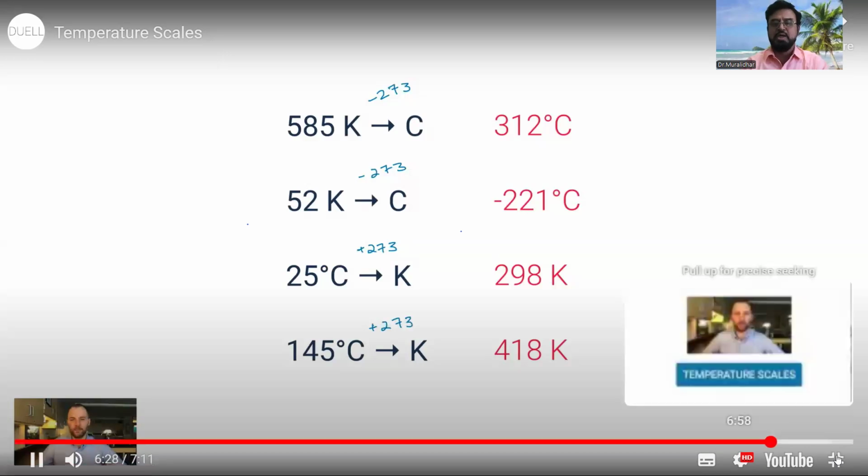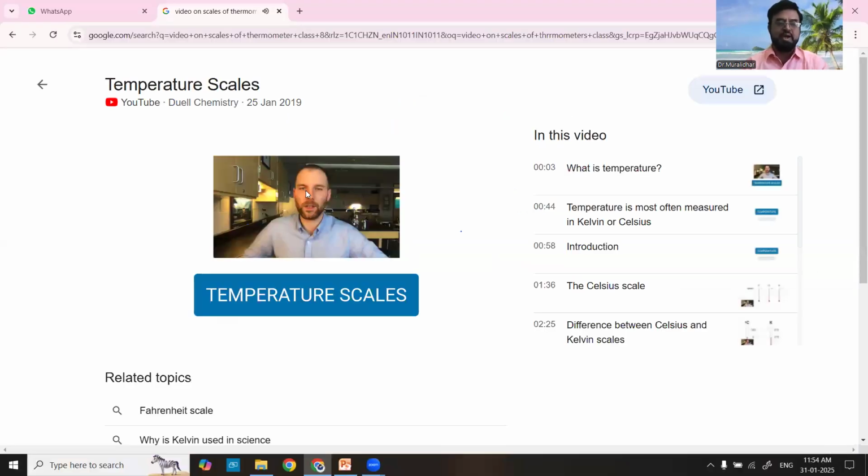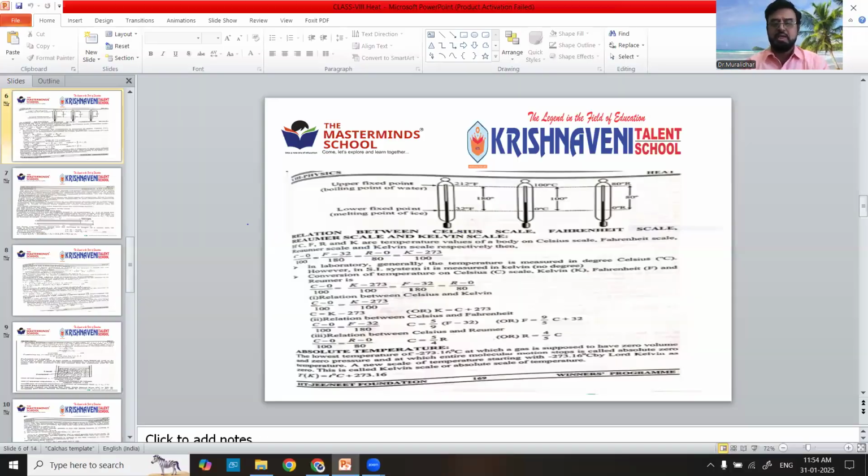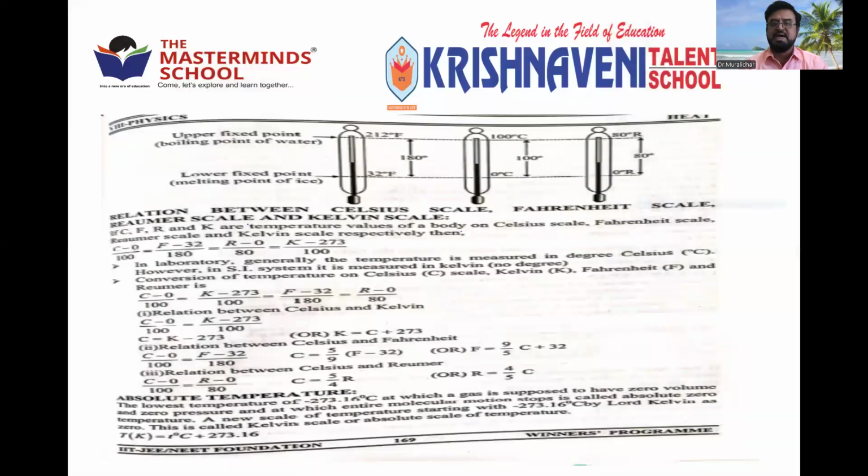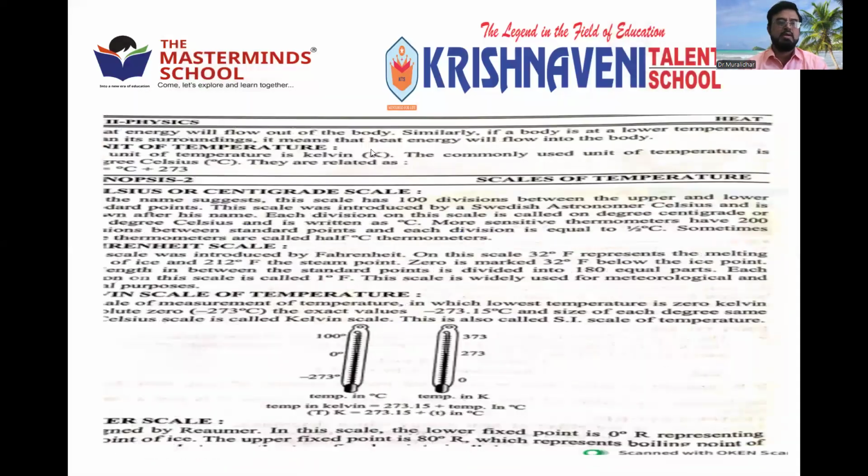Now, there are 3 scales for a thermometer. The first one is the Celsius or centigrade scale. The second one is the Fahrenheit scale. The third one is the Kelvin scale.